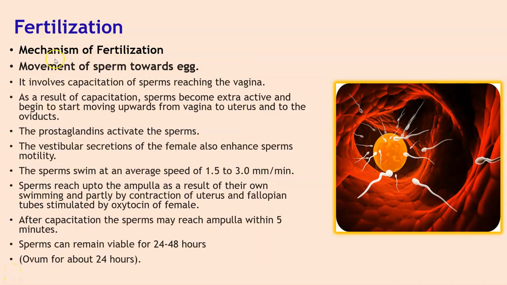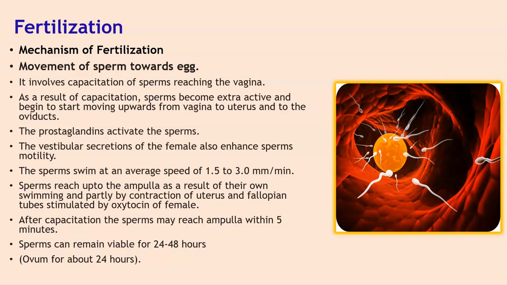Students, the first step in the mechanism of fertilization is the movement of the sperm towards the egg. It involves capacitation of the sperms reaching the vagina. As many as 50% of the sperms are demotilized, broken, destroyed, and only a few remaining sperms undergo capacitation. Capacitation is a process of preparing the sperm for fertilization. This process requires 5 to 6 hours.